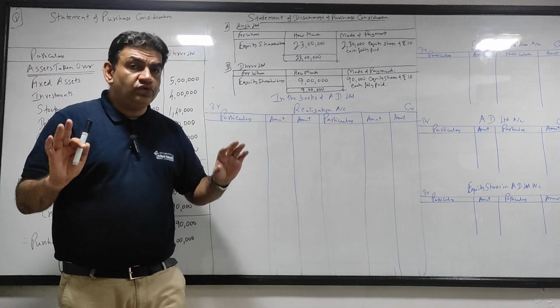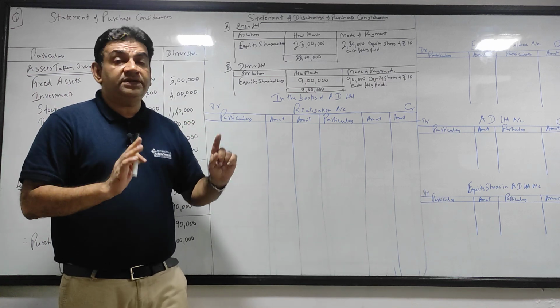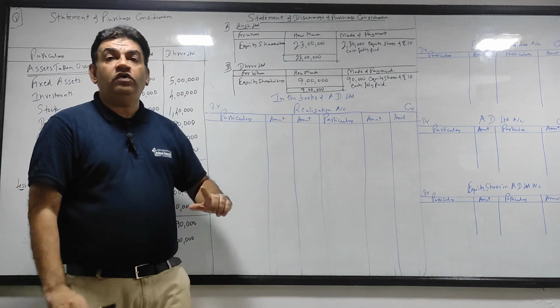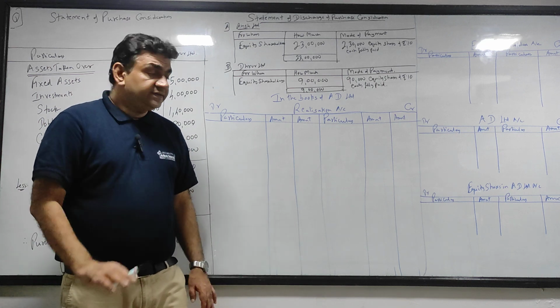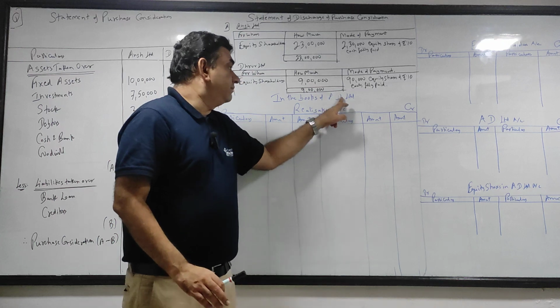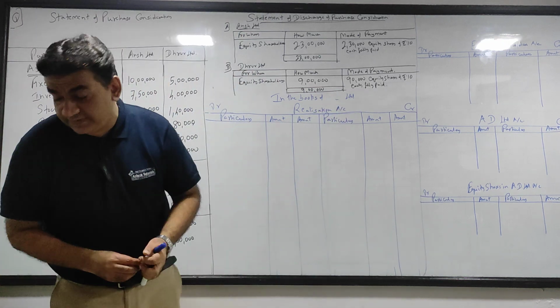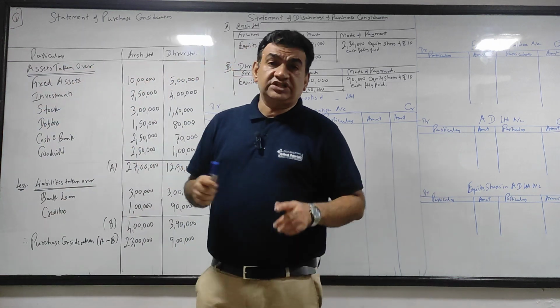Okay, as I told you, it will be a little lengthy from the first sum point of view, but it will give you a basic accounting concept clear from the point of view of old company as well as new company. So first, we will close the books of both the old companies one by one. First, let's close Ansh Ltd.